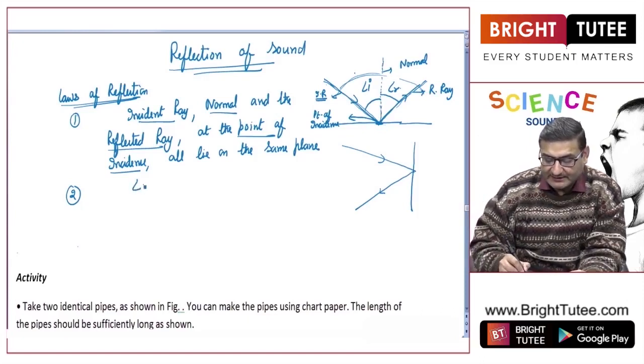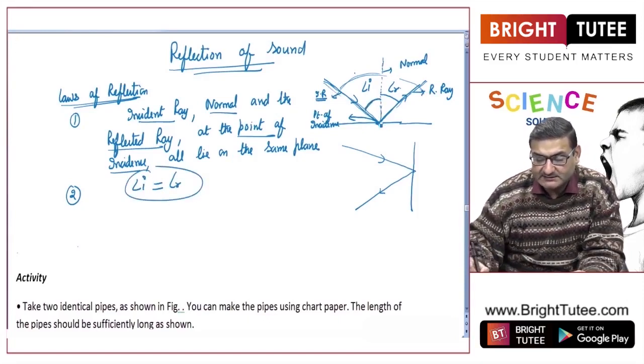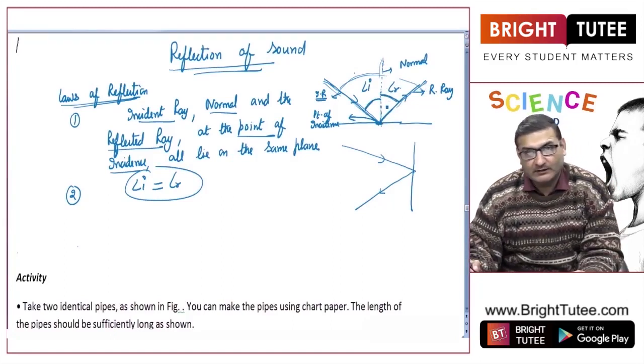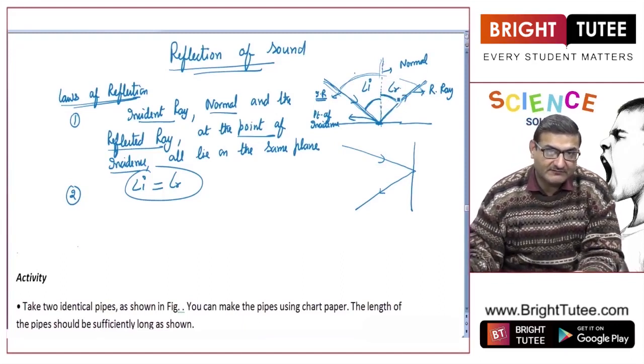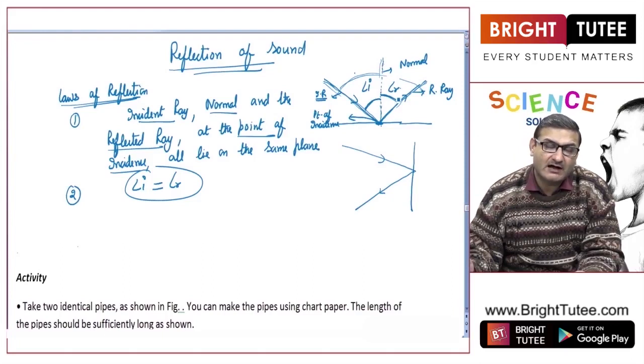And the second law of reflection says that the angle of incidence, that is the angle between the incident ray and the normal, and the angle of reflection, that is the angle between the reflected ray and the normal, are always equal. So these two laws of reflection are applicable to all rays and waves, including light rays and sound waves, right?